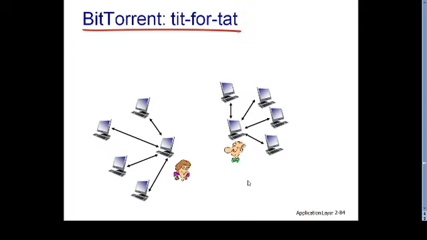So here you can see tit for tat, and Alice optimistically unchoked Bob. Bob is not providing data to Alice at full capacity, but after every 30 seconds, Alice chooses a random peer and provides data with full capacity. So Bob is the peer which is optimistically unchoked. What I mean to say is, except the four top uploaders, all other peers are choked.